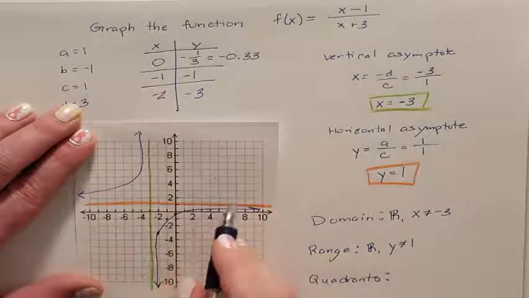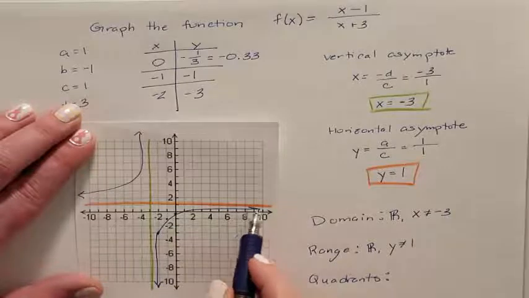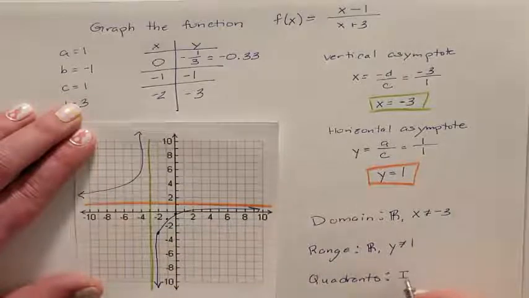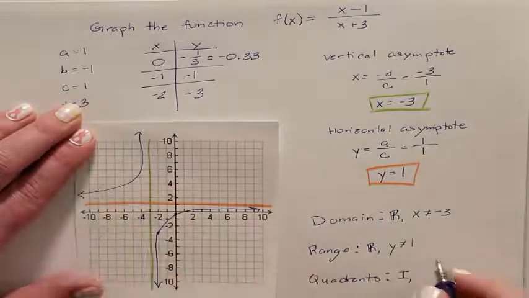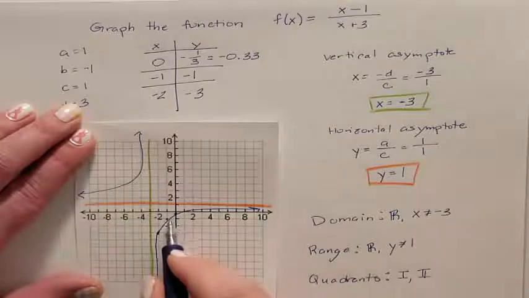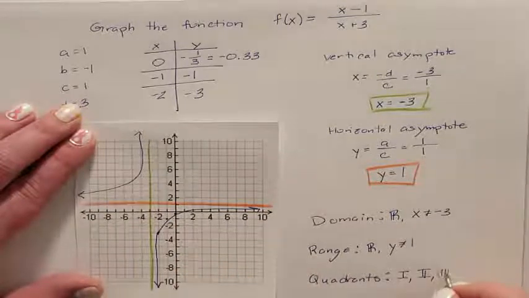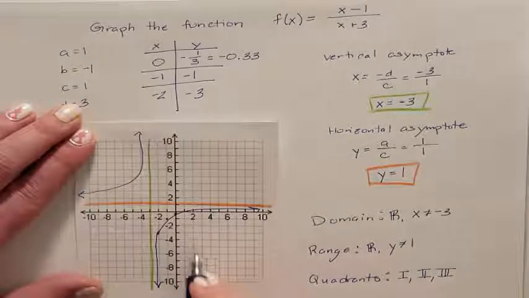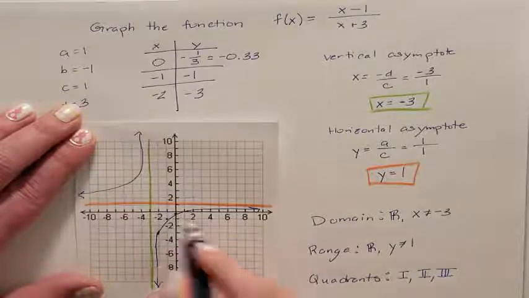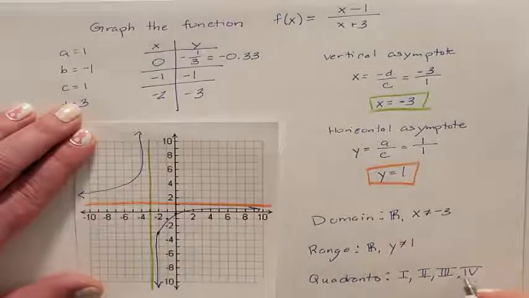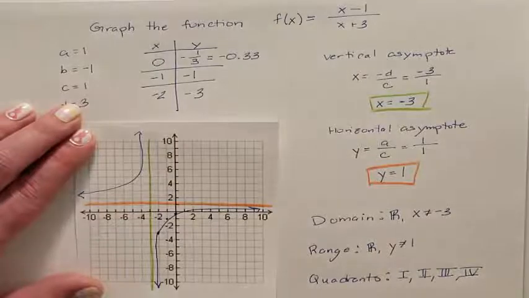There is nothing up here. Oh, he does. He slips right up in there. So we have somebody in quadrant 1. We do have somebody up here in quadrant 2. He is over here in quadrant 3. And he is actually over here, very small right there. He is actually in quadrant 4. So this problem actually exists in all of our quadrants.